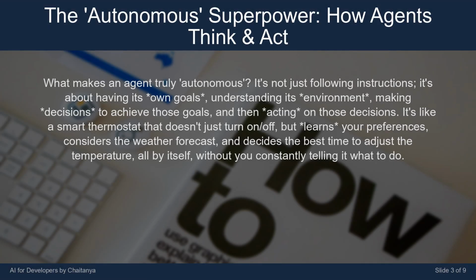What makes an agent truly autonomous? It's not just following instructions. It's about having its own goals, understanding its environment, making decisions to achieve those goals, and then acting on those decisions. It's like a smart thermostat that doesn't just turn on and off, but learns your preferences, considers the weather forecast, and decides the best time to adjust the temperature, all by itself, without you constantly telling it what to do.